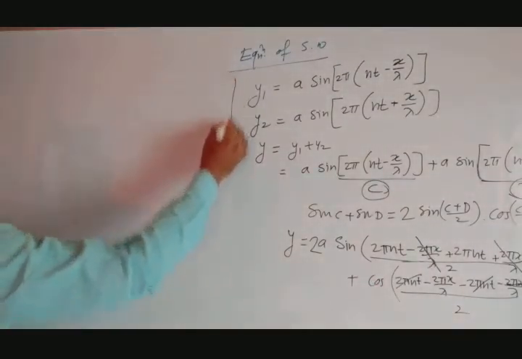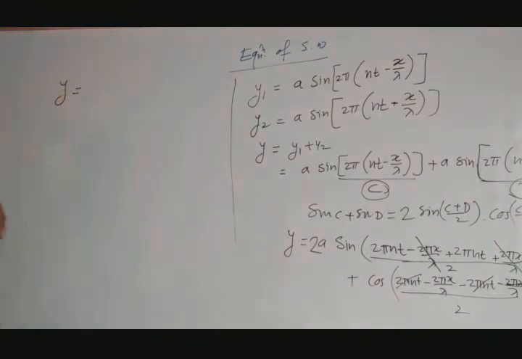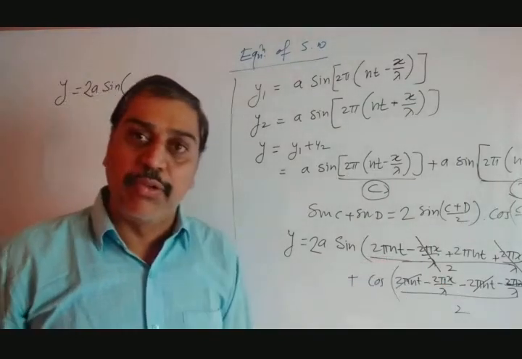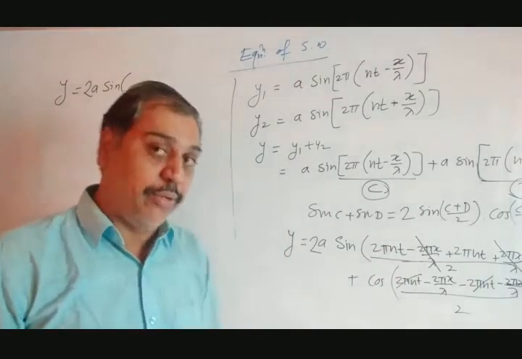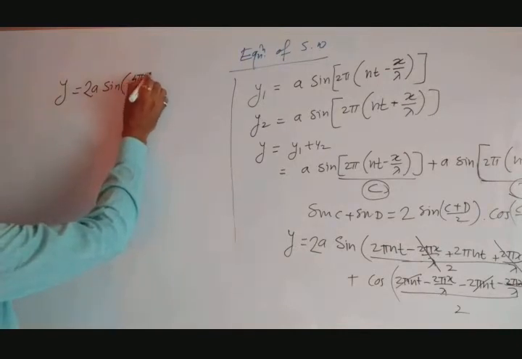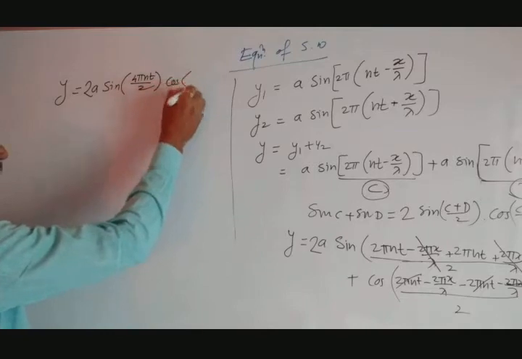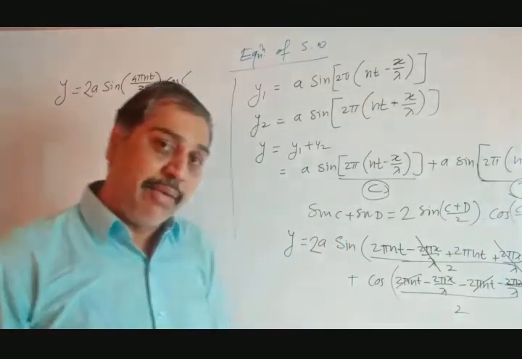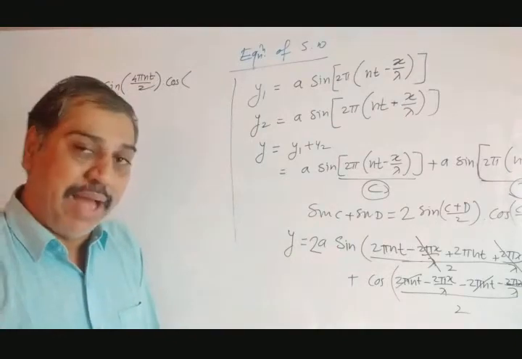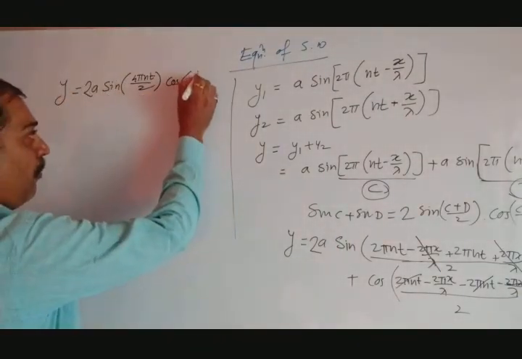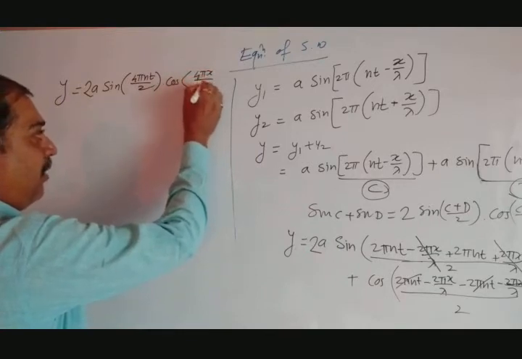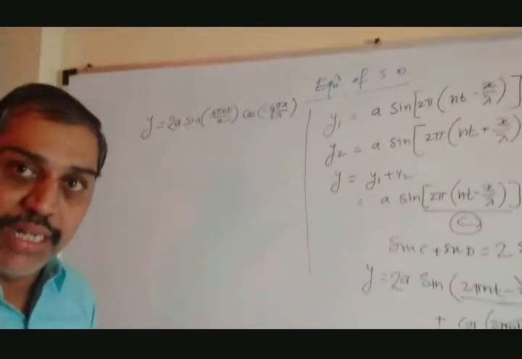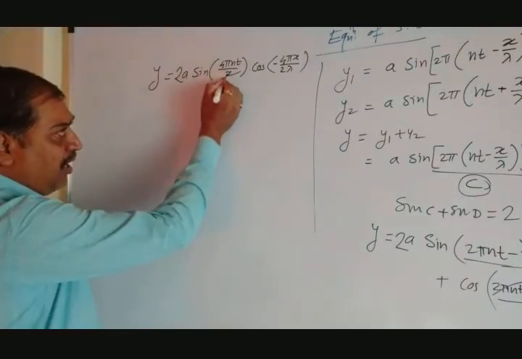Same equation can be written as y equal to twice a sine of, in the bracket, 2 pi nt plus 2 pi nt, 4 pi nt divided by 2, into cos of, here 2 pi x by lambda minus, minus 2 pi x by lambda, minus minus becomes plus, plus 4 pi x by lambda divided by 2. 4 pi x divided by lambda divided by 2 means divided by 2 lambda, with a minus sign as it is. We get this equation.